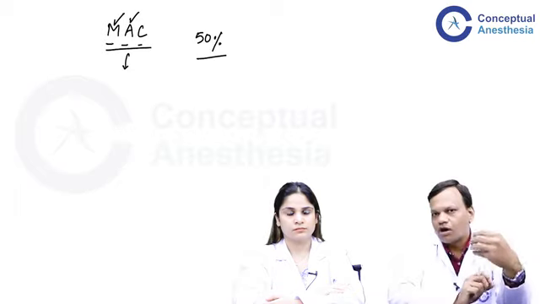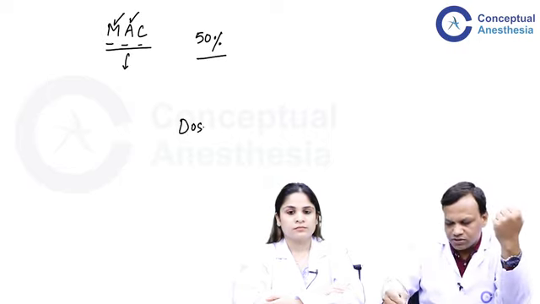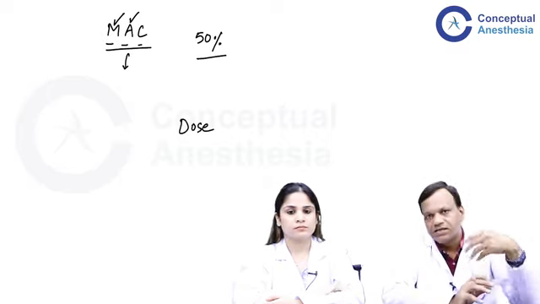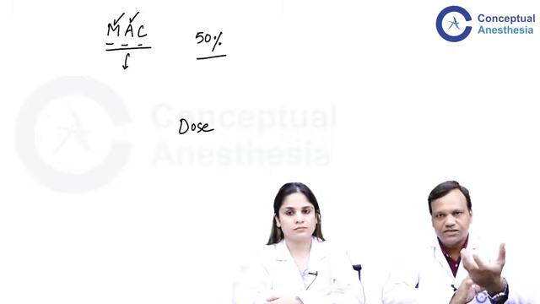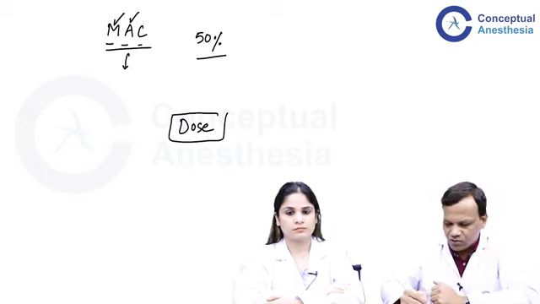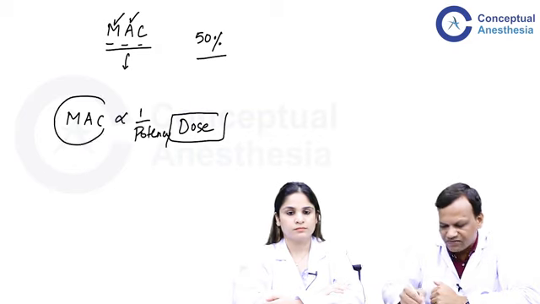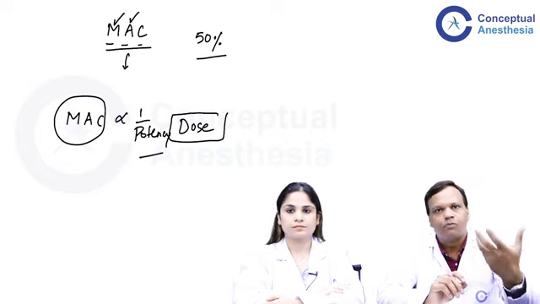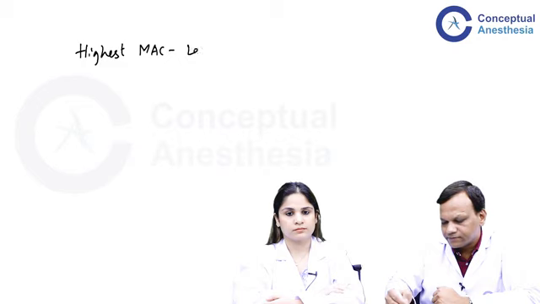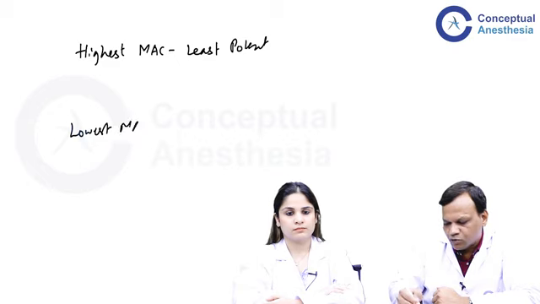The same thing, if we talk about any other drug which is given by oral route or IV route, is called the minimum dose. Because it is the inhalational route, it will be concentration. If a drug is required in high dose, it means it is less potent. Similarly, you can say that MAC is inversely related to potency. Means if a drug has higher MAC, it will be less potent. If a drug has lower MAC, it will be more potent. Now, among the anesthetic agents, the drug with the highest MAC will be least potent, whereas the drug with the lowest MAC will be most potent.